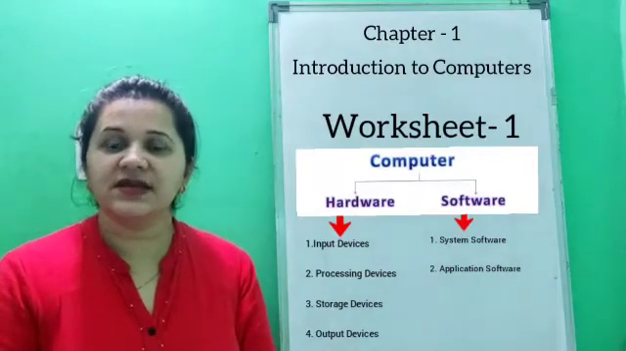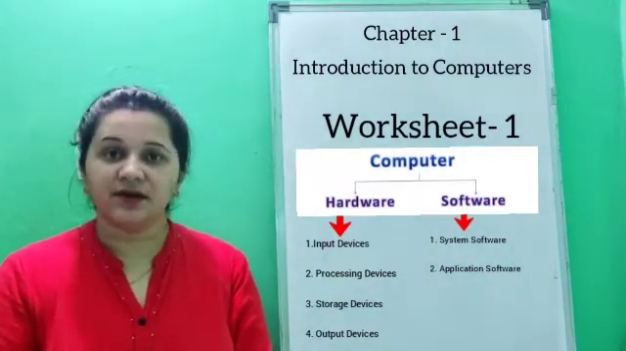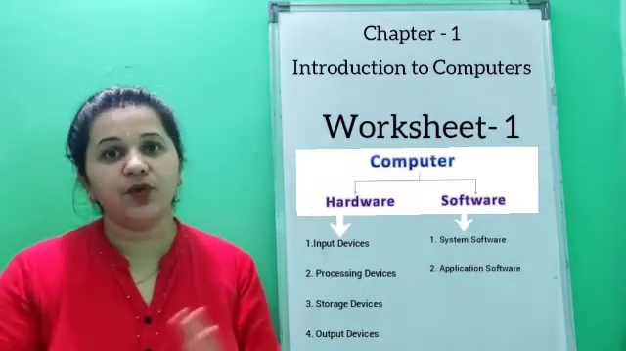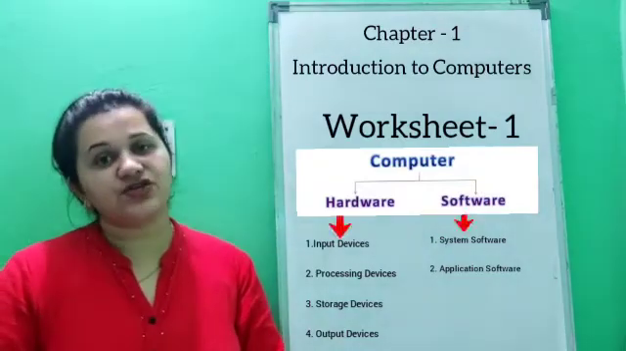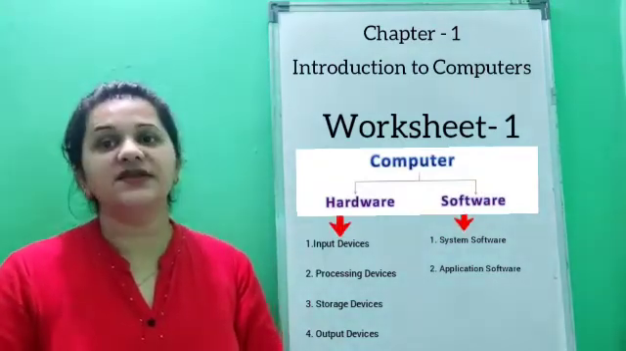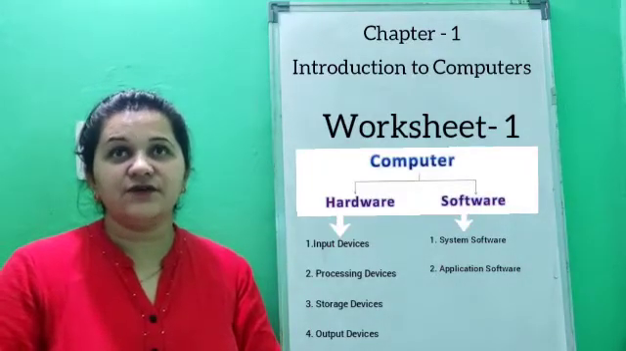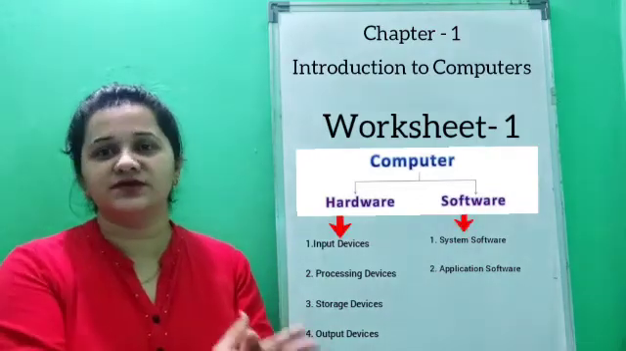System software is specially designed for the computer so that a computer can run. It manages and controls all the activities of a computer. Next, application software, what does it do? Application software is designed for a specific purpose. It is designed for humans only.